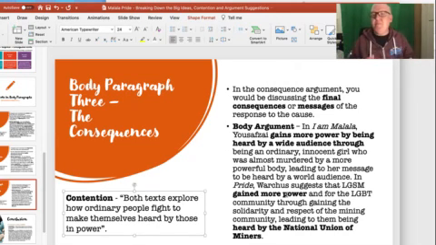So in this one, in I, Malala, Yousafzai gains more power by being heard by a wide audience through being an ordinary innocent girl who was almost murdered by a more powerful body, leading to her message being heard by a world audience. In Pride, watchers suggest that LGSM gain more power for the LGBT community through gaining the solidarity and respect of the mining community, leading them to being heard by the National Union of Miners. Now, what I've done there is I've talked about the ultimate consequences of the action.